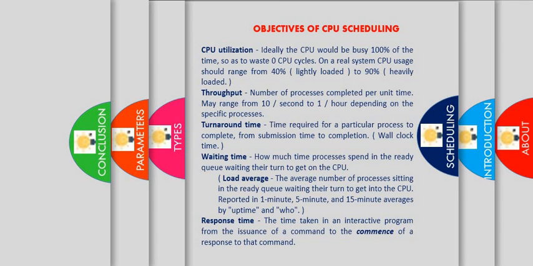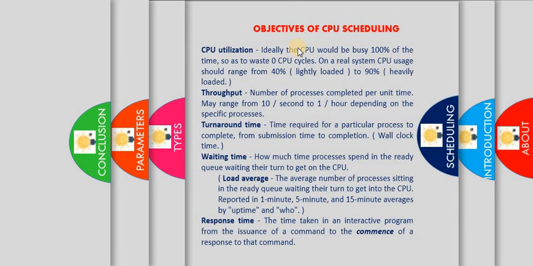So these criteria will help us to determine the efficiency of the particular scheduling algorithm. In that, first let us see about CPU utilization. CPU utilization means how much CPU is utilized so far. That means when the CPU is busy, some process is being executed already. So when the CPU is busy, more work is done or more processes are executed.